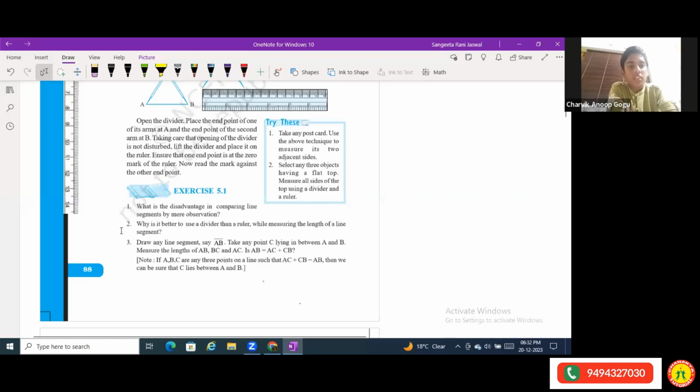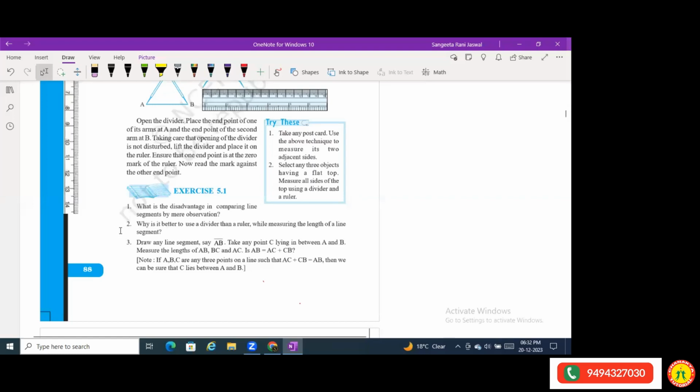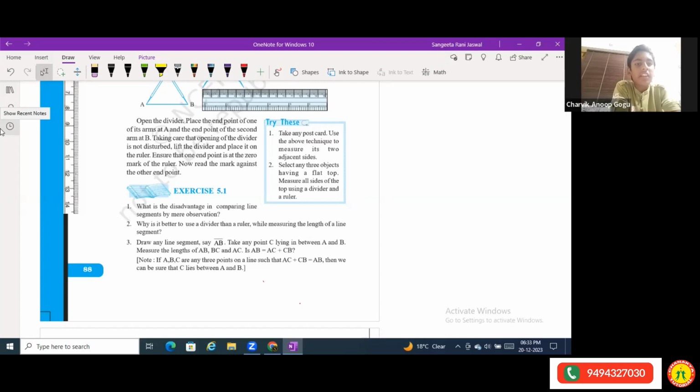Now the second part is, why is it better to use a divider than a ruler while measuring the length of a line segment? Rishit, you will not say all the answers, let me give a chance to others. Charvik, you tell me. Ma'am, because a divider gives a good measurement other than the ruler.